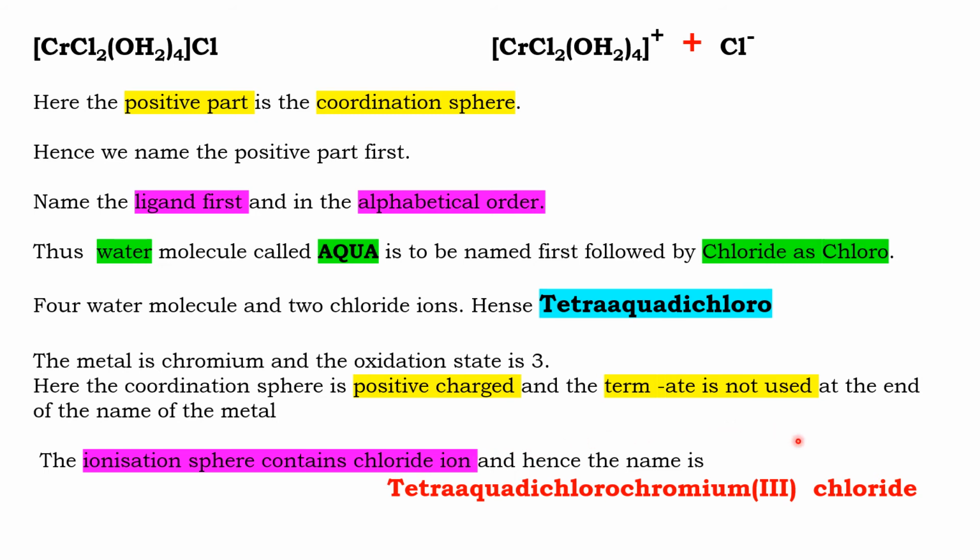This full part is the coordination sphere. So continuously I have written tetraaquadichlorochromium 3. Now this is the ionization sphere, chloride ion. I will just mention chloride. So the IUPAC name of this compound is tetraaquadichlorochromium 3 chloride. I hope you are following. We will work out more questions. Then you will be familiar with the IUPAC nomenclature. Take down.